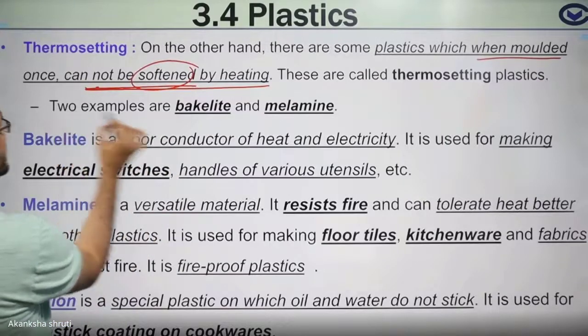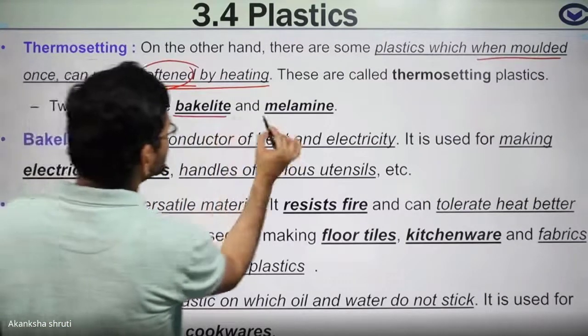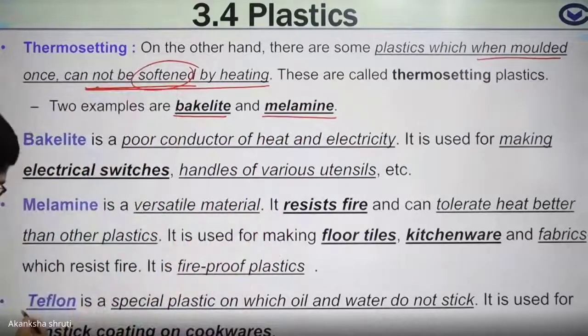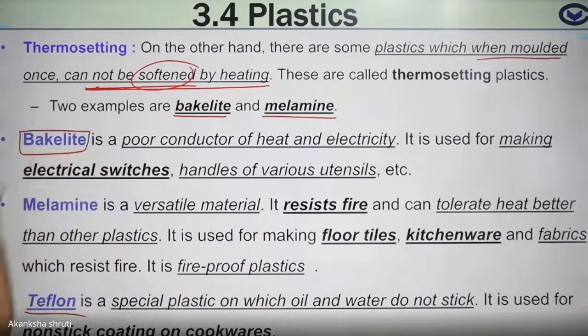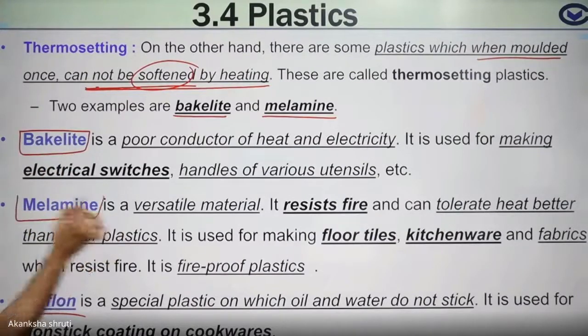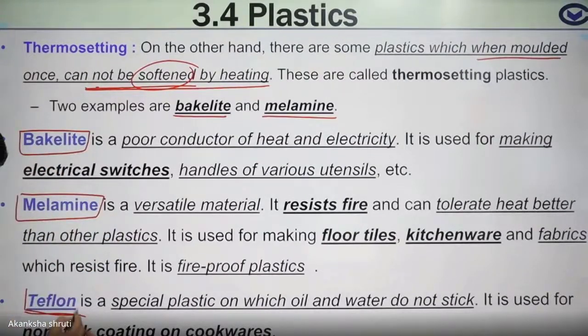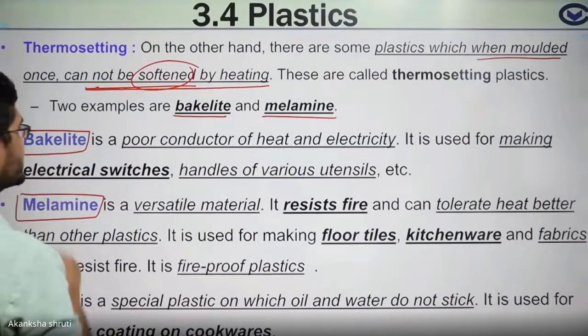The examples are bakelite, melamine and Teflon. These are the 3 examples that you have to learn. Bakelite, melamine and Teflon. These are thermosetting plastic.